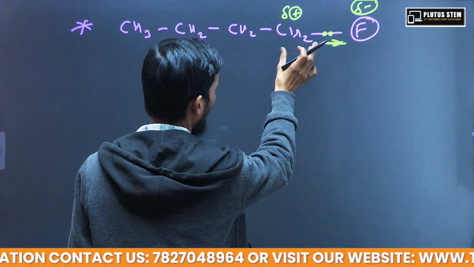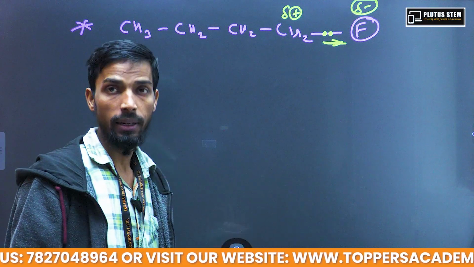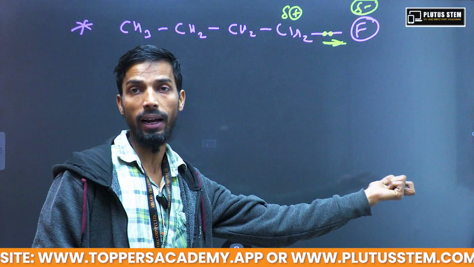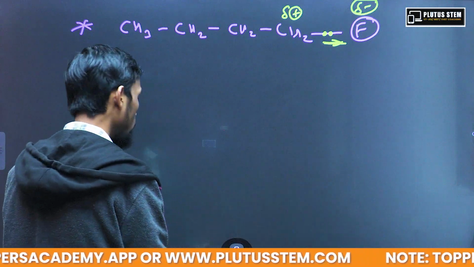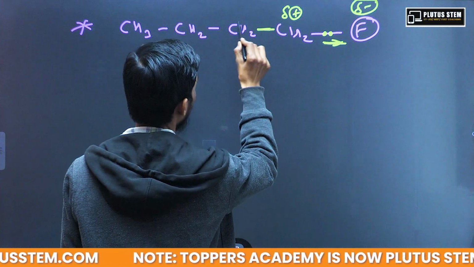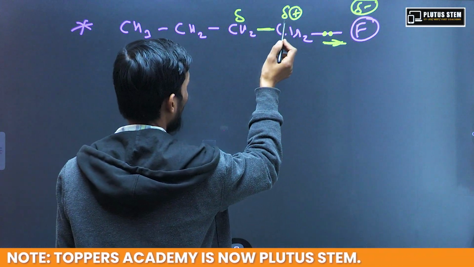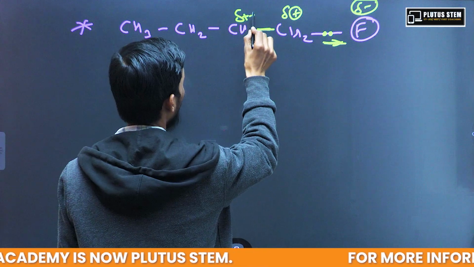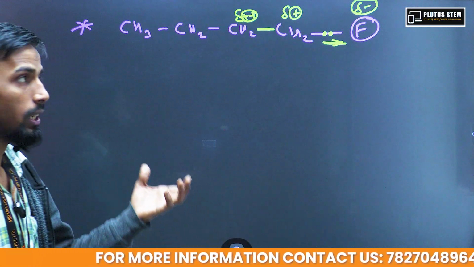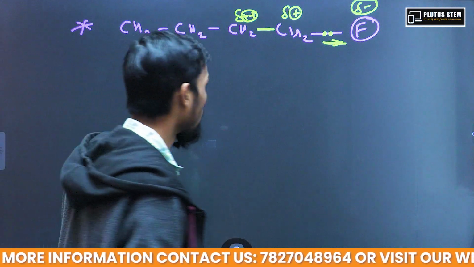Now this carbon needs some electron, because its electron pair is being shifted by this fluorine. So what will it do? It will take the electron pair towards itself. So that's why it will have some partial negative charge, and it will have comparatively lesser positive charge than this partial positive charge, which is being represented like this.